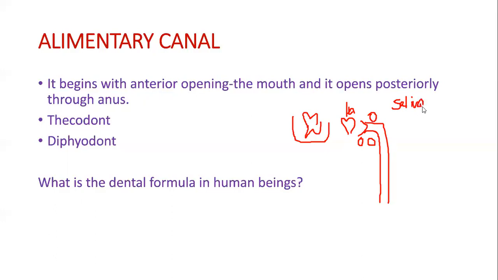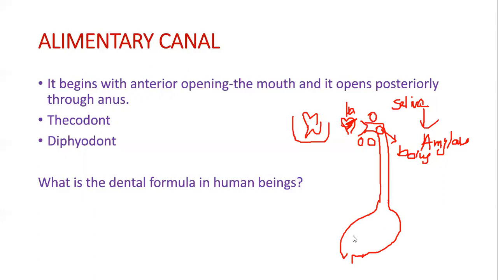These salivary glands secrete an enzyme called salivary amylase, and the food mixed with this saliva is called bolus. Okay, so from the esophagus, it goes into the stomach.